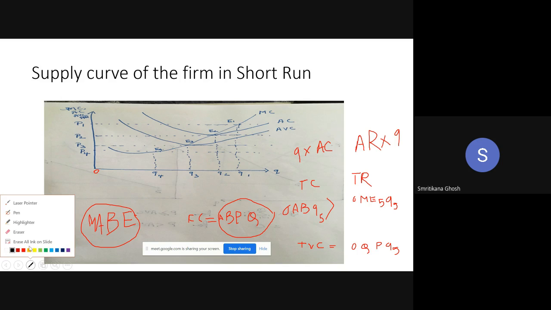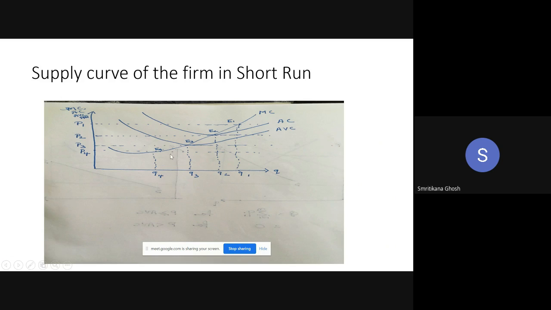So any doubt with that? Up to the shutdown point, do you have any problem? The minimum of AVC, that is E3 here, is called the shutdown point.